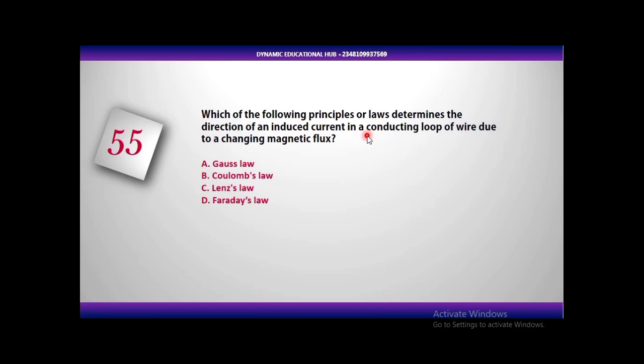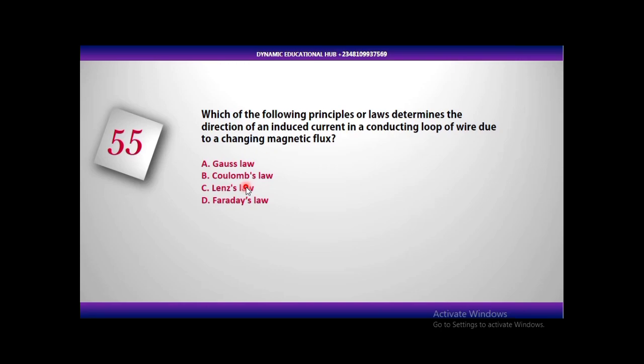Now Faraday's law of electromagnetic induction is saying that the induced EMF is directly proportional to the rate of change of magnetic flux. There is another law that is talking about the direction of the generated EMF, or induced EMF. That law is known as Lenz's law. It states that an induced EMF will act in a way to oppose the motion that is producing it.